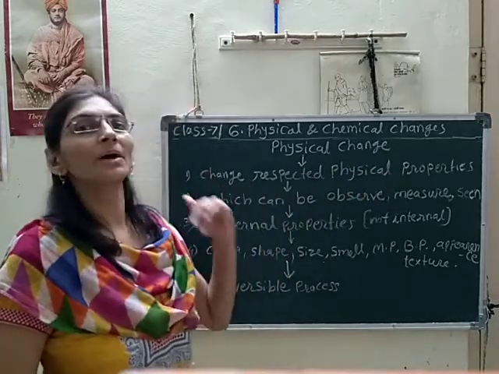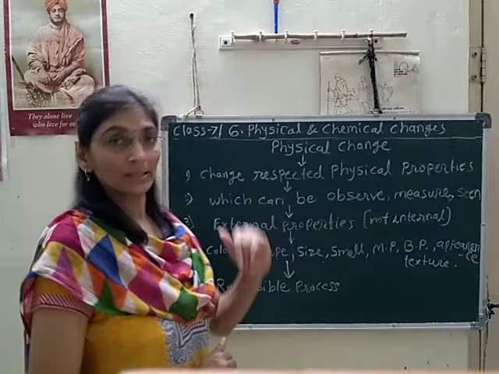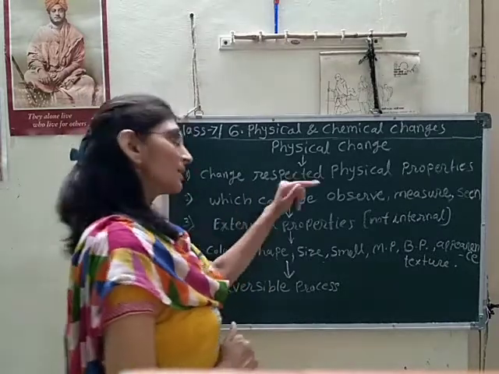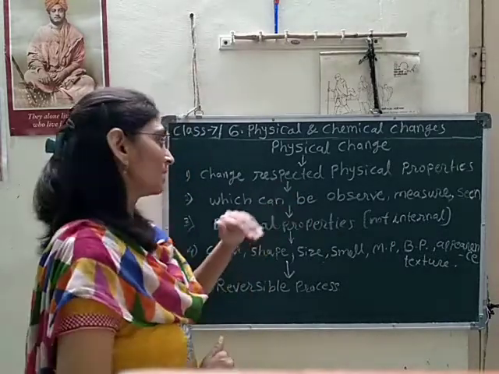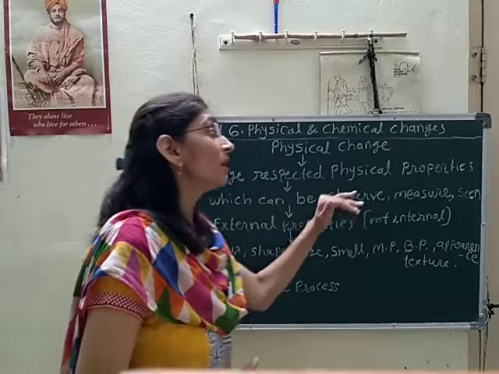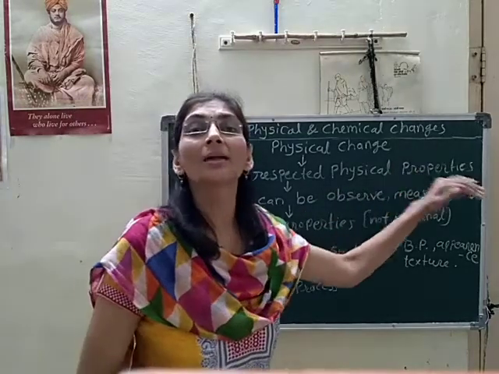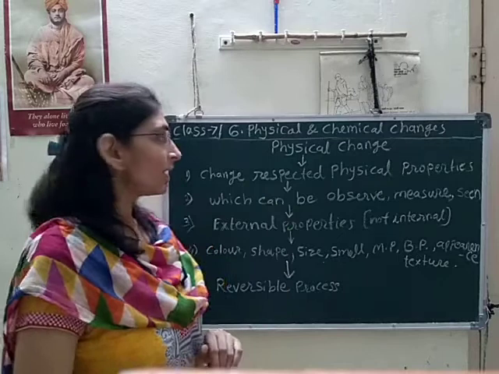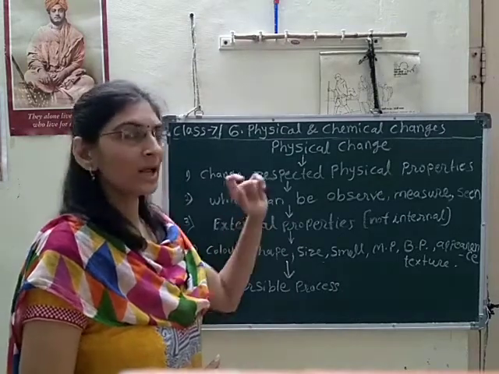So what is meant by physical properties? Which are the physical properties? The physical properties are those properties which can be observed, measured and seen. I will repeat again.